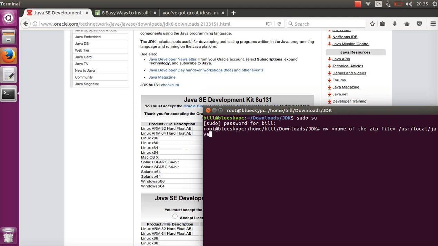So just hit enter and also replace this name of zip file thing with the name of your zip file. Then if you get an error, just try first running this.